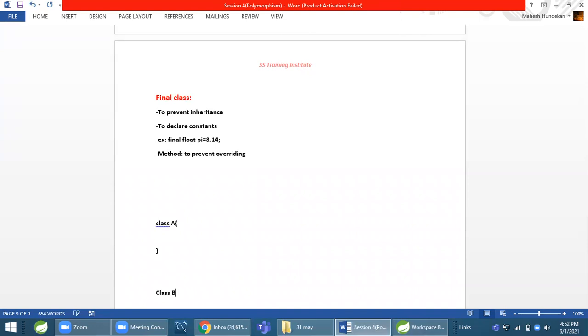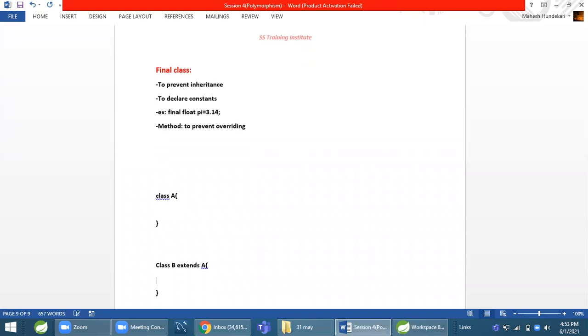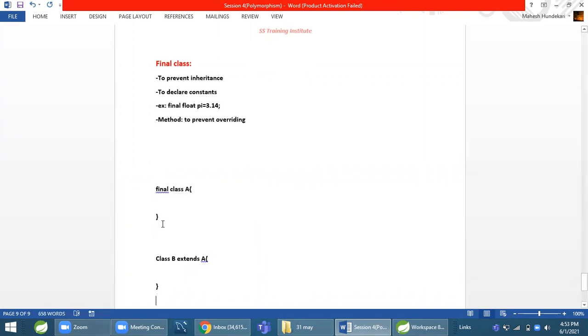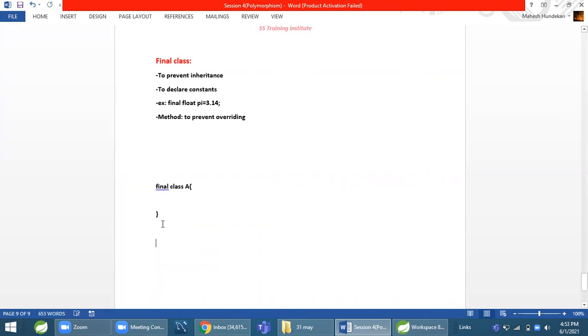It means I don't want to provide my class A properties to anyone. I don't want to expose this class's properties to anyone. In this case, I make this class final. Then this will become a final class, and no one can do inheritance. This is a final class.